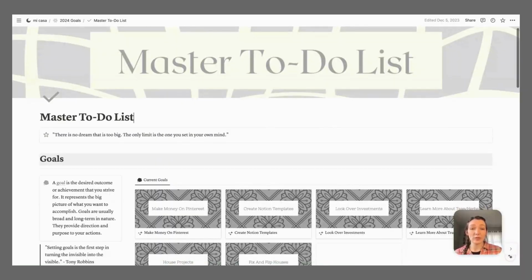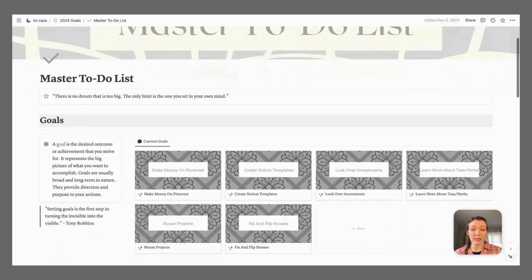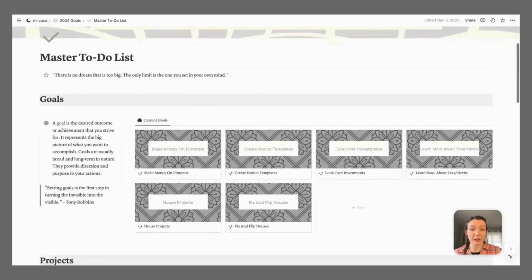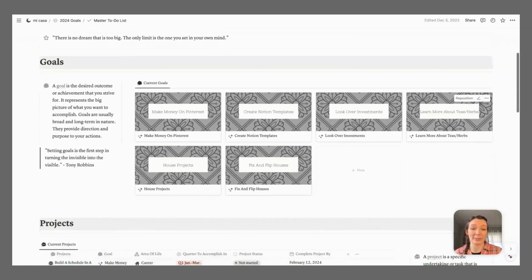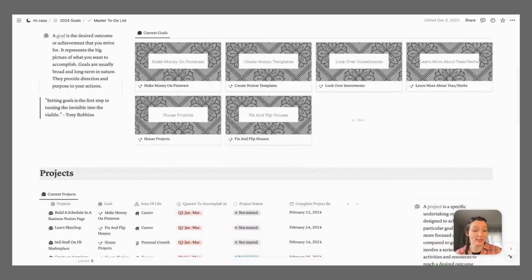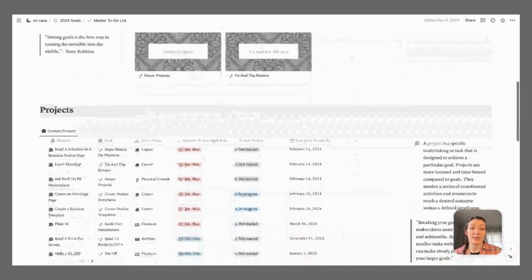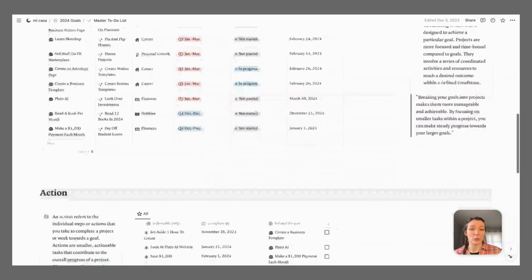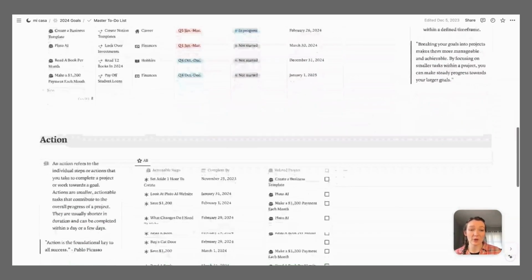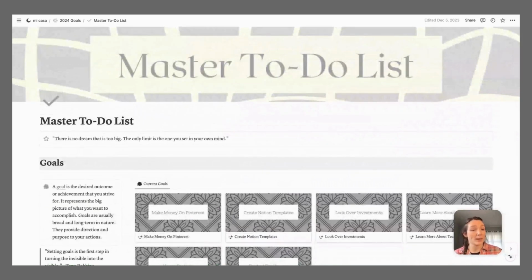So that's a quick overview of my master to-do list. I can go into another video and show more in depth how I connect all these databases and how they all work together. But that will take a little bit more explanation and a little bit more time showing everything. So this is just my tour, but I can make another video later on showing more in depth about how I make this database work together.